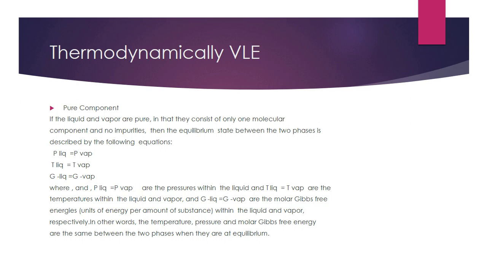pressure in liquid phase and pressure in vapor phase are the pressure within the liquid and vapor, and temperature in liquid phase and temperature in vapor phase are the temperature within the liquid and vapor, and Gibbs free energy in liquid phase and Gibbs free energy in vapor phase are the molar Gibbs free energy within the liquid and vapor respectively. In other words, the temperature, pressure, and molar Gibbs free energy are the same between the two phases when they are at equilibrium.